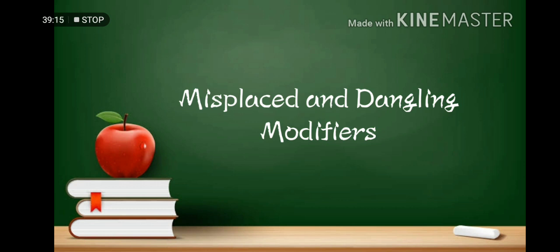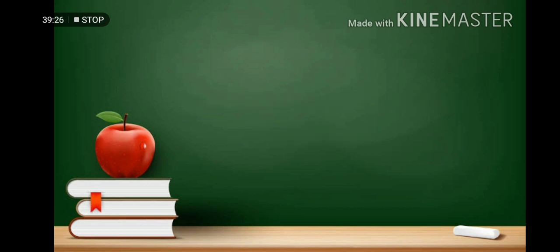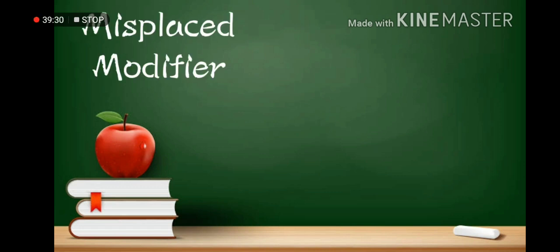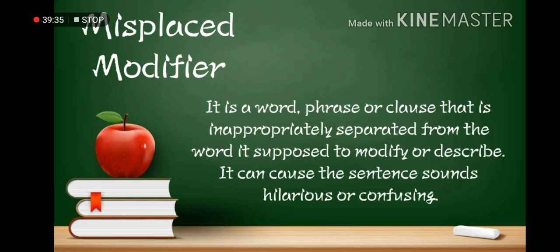These kinds of modifiers are connected to the wrong position in the sentence. In the latter part, you will get to know this too. So first, let us know about the misplaced modifier. It is a word, phrase, or clause that is inappropriately separated from the word it's supposed to modify or describe. It can cause the sentence to sound hilarious or confusing.